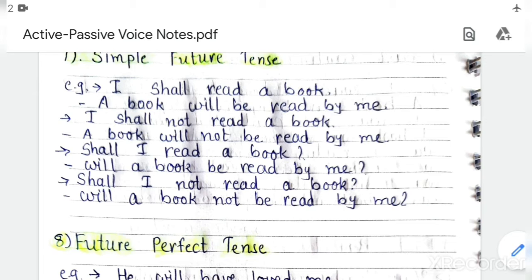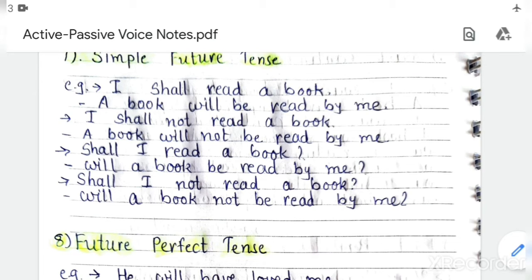So here a book becomes the subject of passive voice. So for a book, we cannot write a book shall be. We will write a book will be read by me. Understood? Then negative sentence is I shall not read a book. So the passive voice, a book will not be read by me.